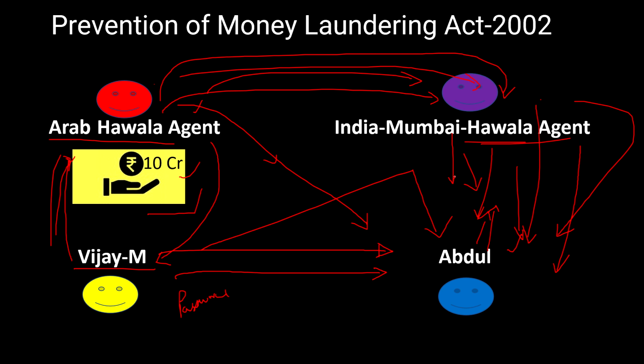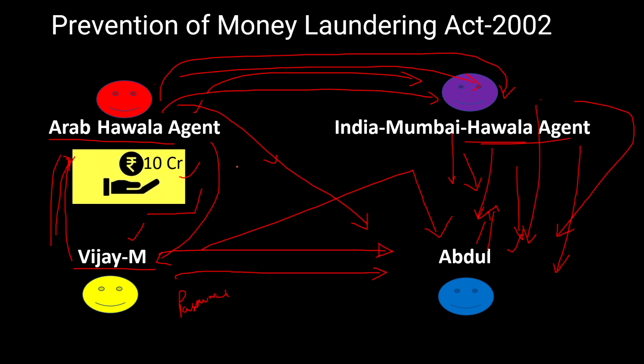And another aspect is that money may also go into the hands of terrorists. In this case, this money may also go into the hands of terrorists. Maybe this is a person, sometimes this can be a terrorist also. Terrorist activities can also go with such types of transactions. So to avoid such transactions, the government has given this Money Laundering Act 2022 to provide for this thing.